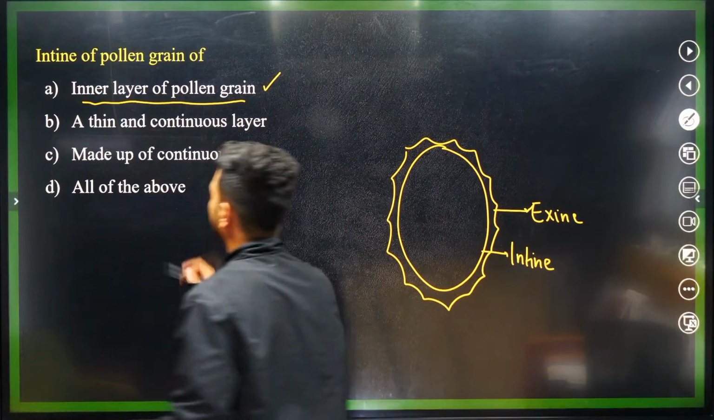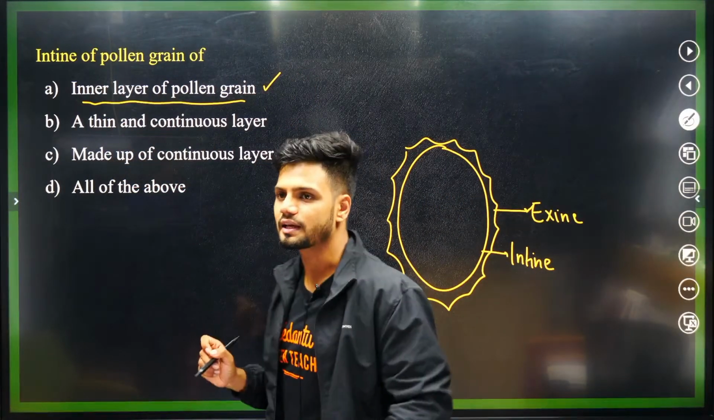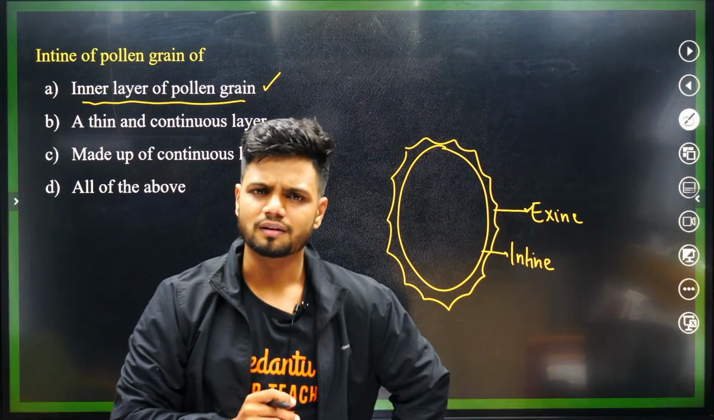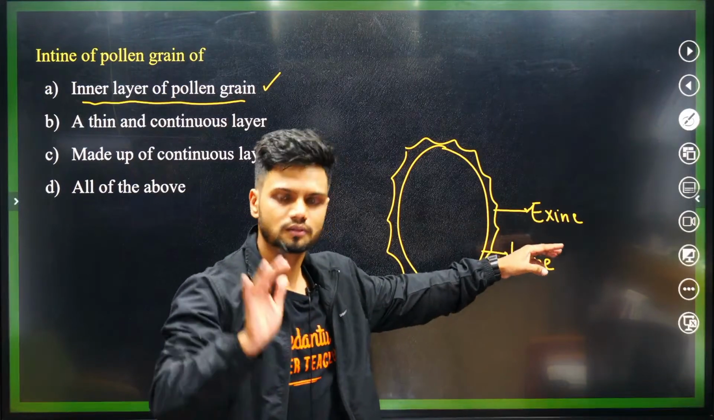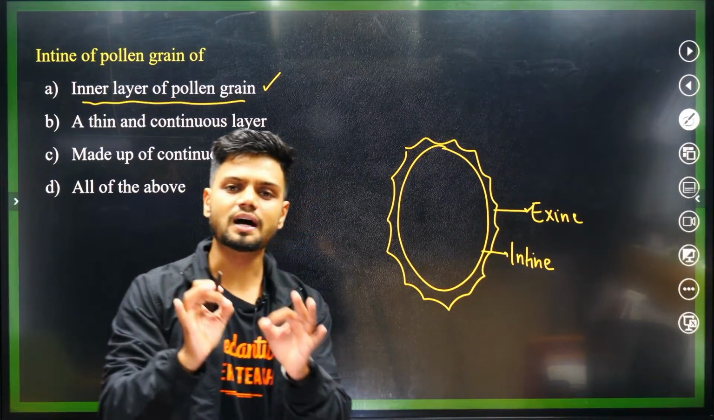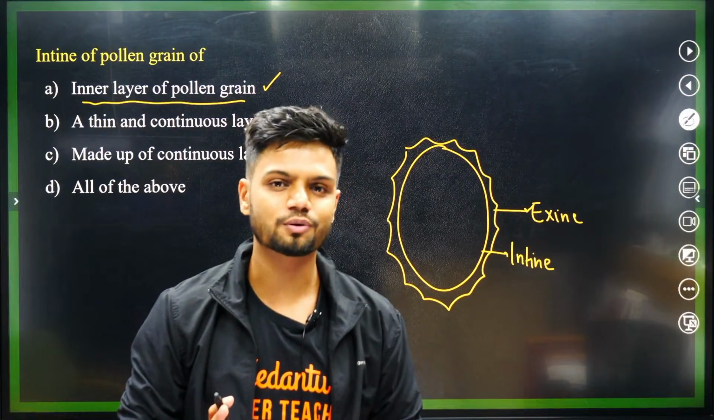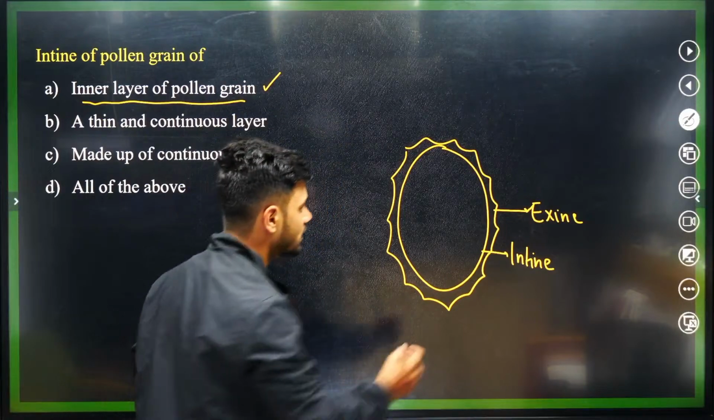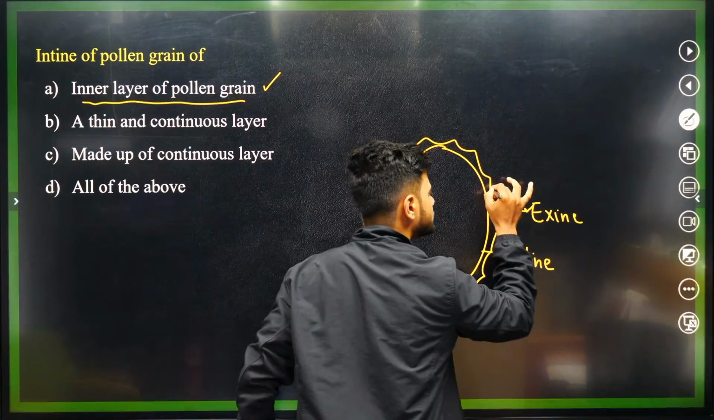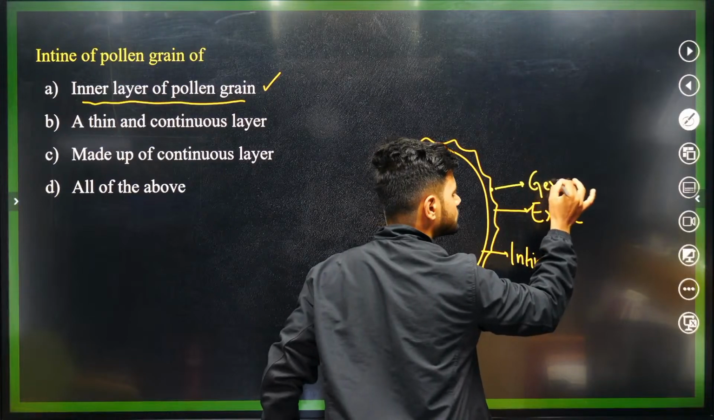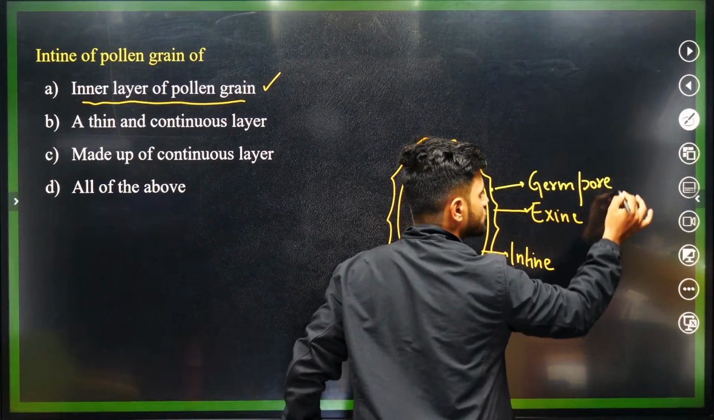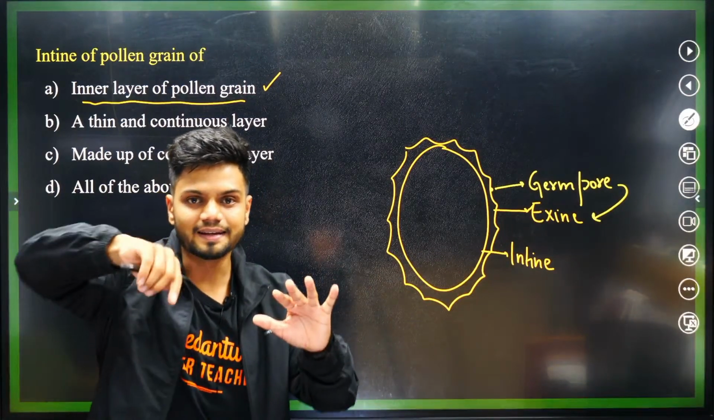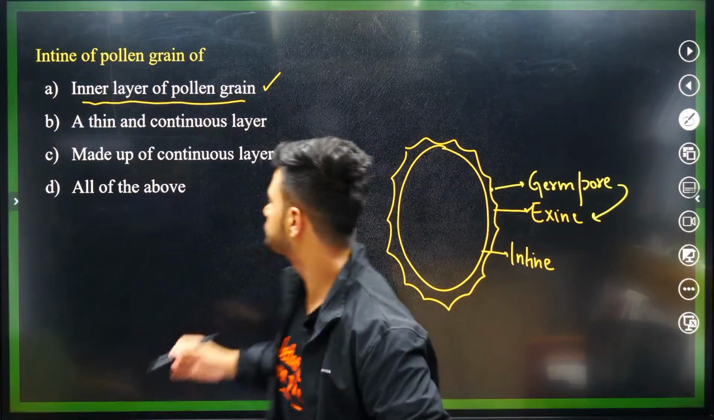First one is correct. The thin and continuous layer, yes, it is thin and continuous. Now students, is the exine continuous? Simple question. Obviously not. In the entire exine there are small holes. Can you find small holes in the exine? They are called germ pores. Germ pores are present in the case of exine, but in the case of intine, nothing. Intine is a continuous layer, so it is correct.